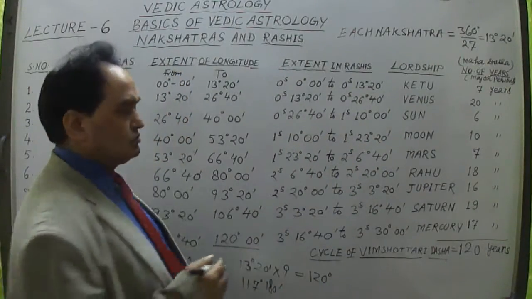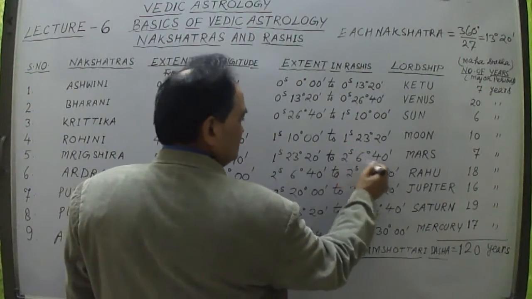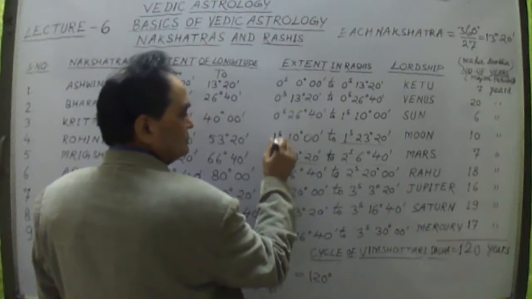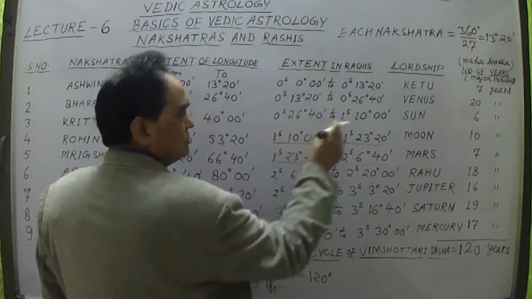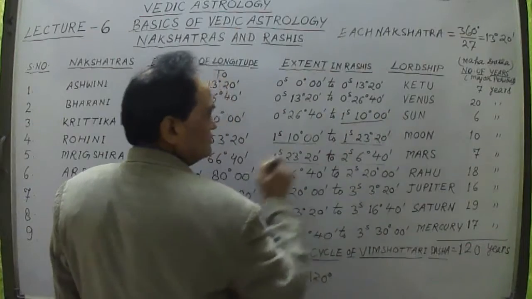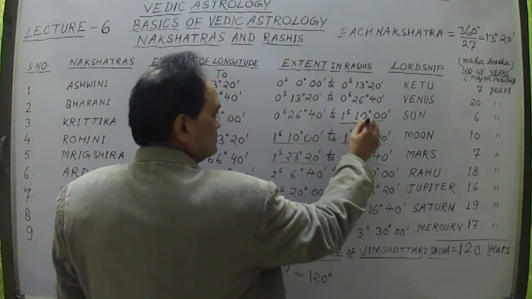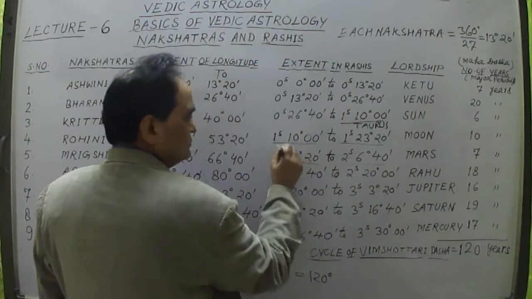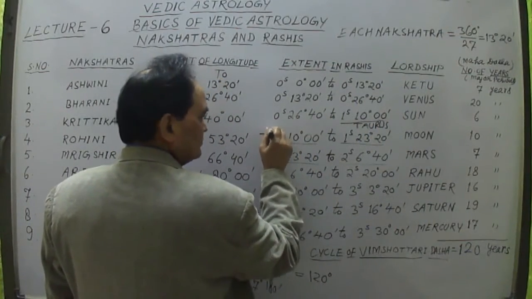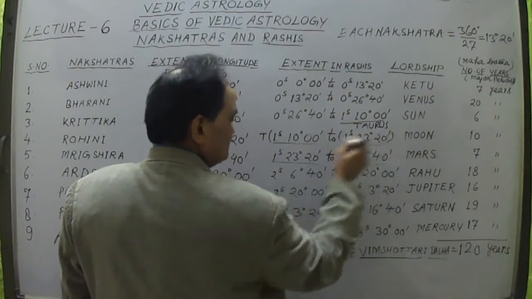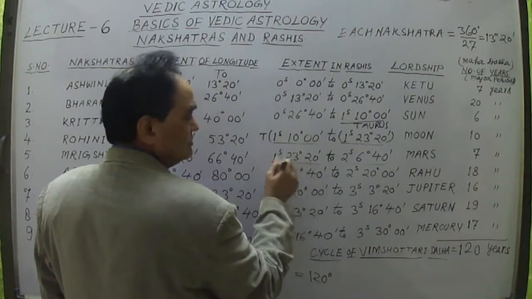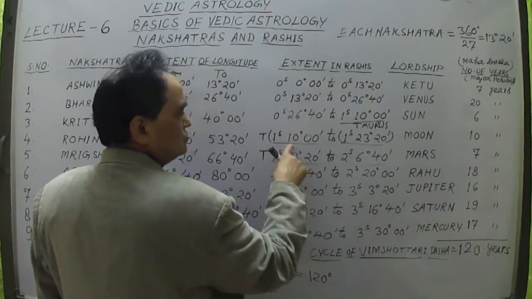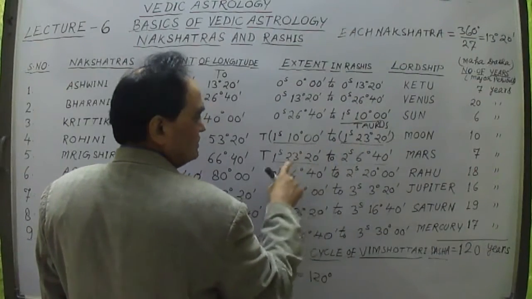This is now Gemini, this is still Taurus sign. Now this is 1 sign passed, this is Taurus sign. So I'm writing here Taurus, Taurus, Taurus sign. This is also Taurus sign. Let me write T here, Taurus sign. This is also Taurus sign. Now this is Taurus sign still. So Taurus sign starts from this to this one and this also.